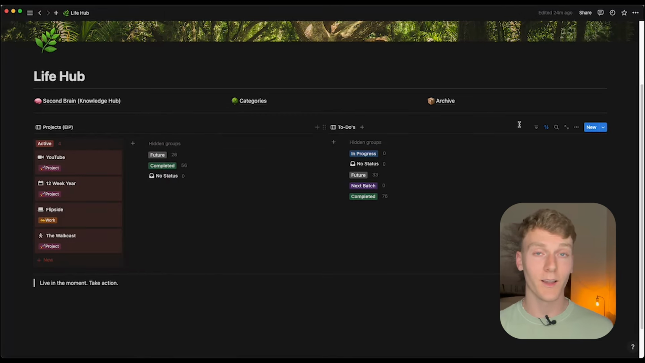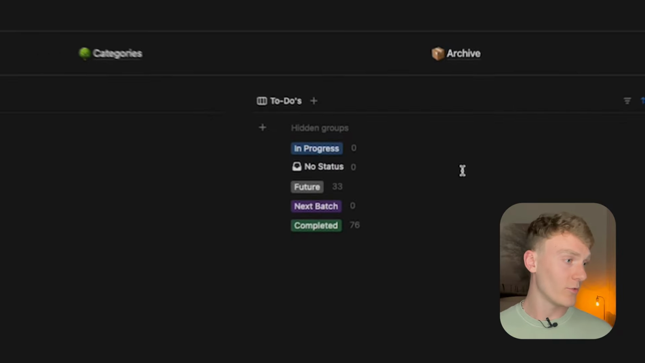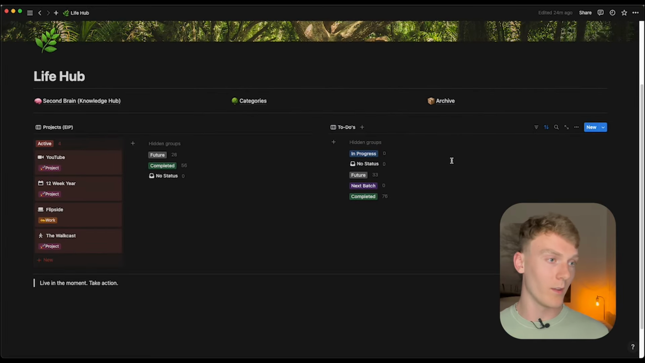Now let me show you my to-dos database. This is a batch to-do list, and it's based on the idea from Make Time that batching your to-dos and doing a large group of them all at once is much more effective and much more time efficient. And so I've implemented that in my second brain, and I find it to be much more effective.